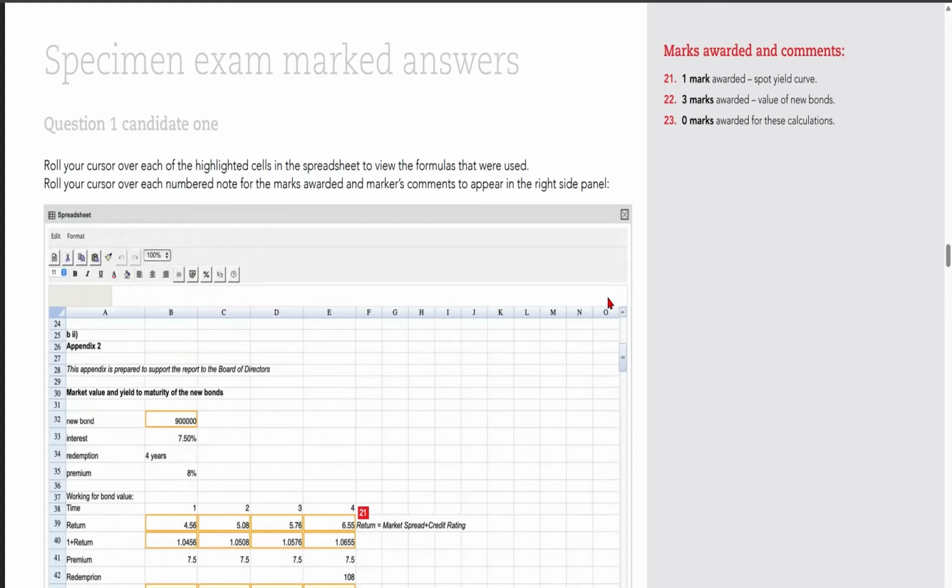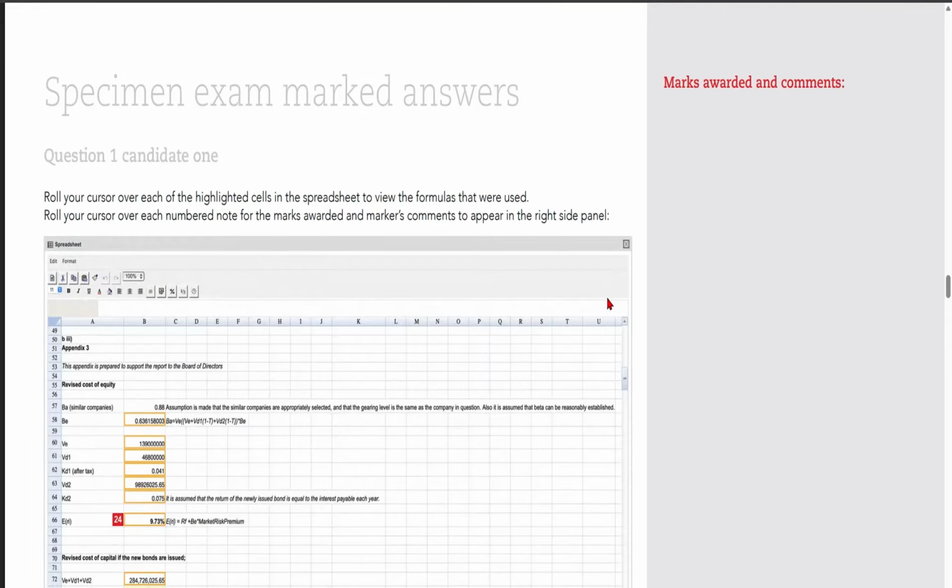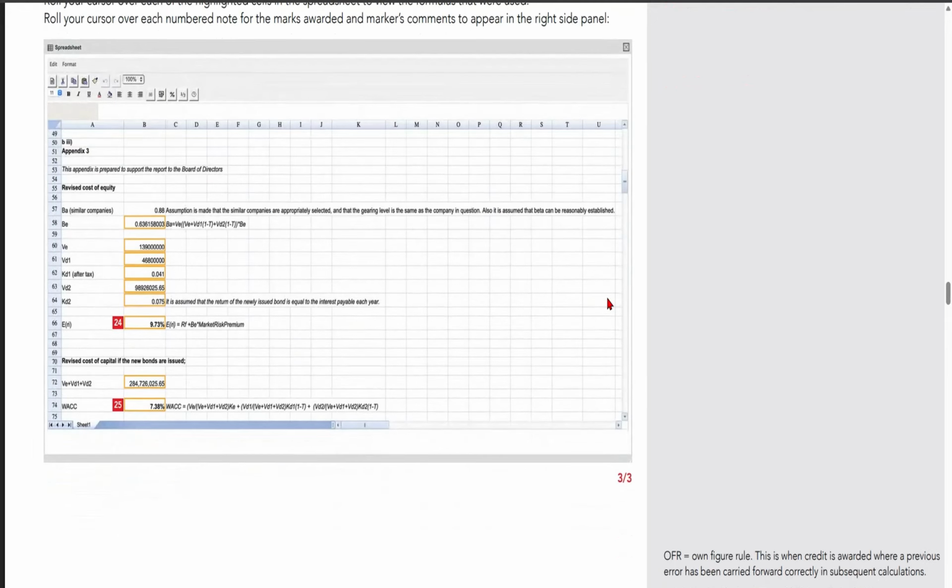Okay, so this is the way that you can go through this document, and this is a way that you can bring improvement in your own answer. Okay, and not only that, once this question is completed, the marker has also suggested more ways that you can improve your answer.